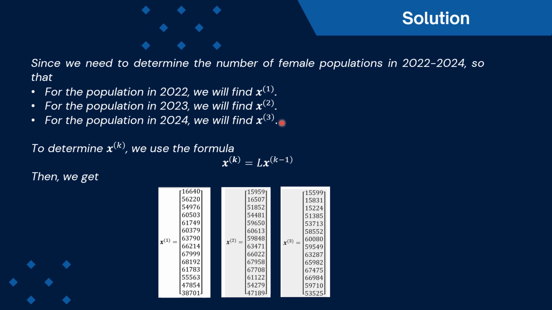To determine xk for k equals 1, 2, 3, we use the formula xk equals L times xk minus 1. Then using Excel, we get this for x1, x2, and x3. This is the population in 2022, 2023, and 2024.